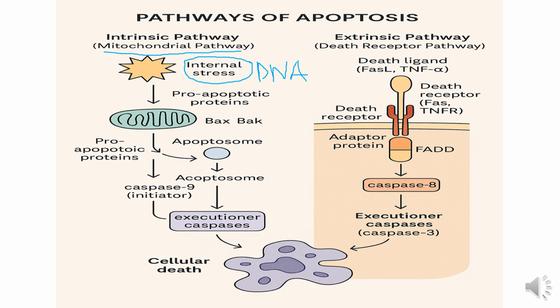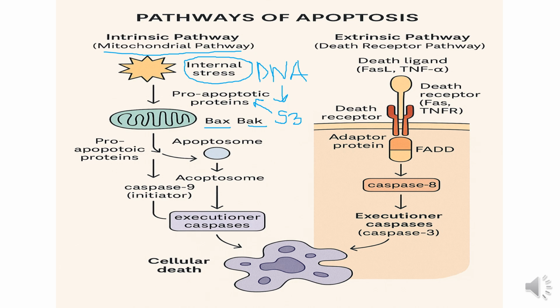When DNA is damaged, it causes activation of p53. p53 is a tumor suppressor protein. When p53 is activated, it will activate pro-apoptotic proteins. Pro-apoptotic proteins are proteins that promote apoptosis. And the pro-apoptotic proteins are Bax and Bak.